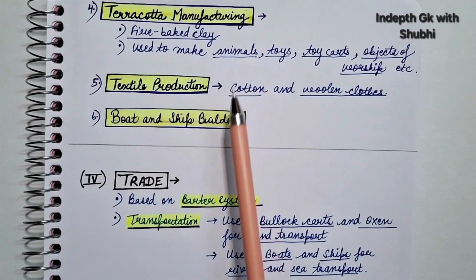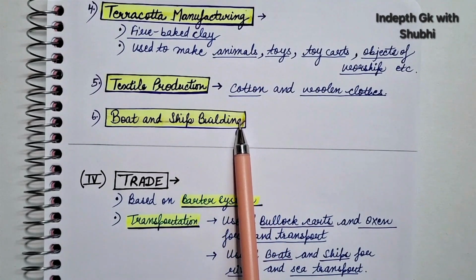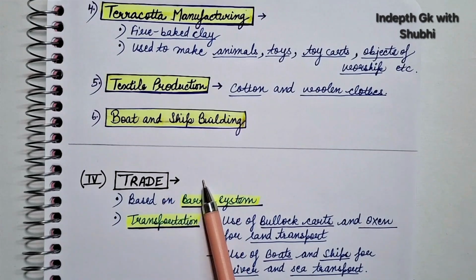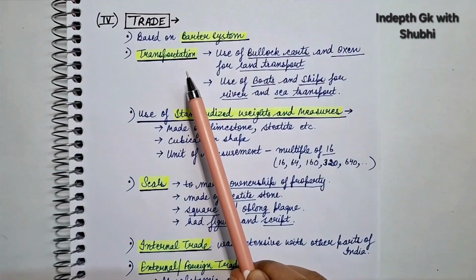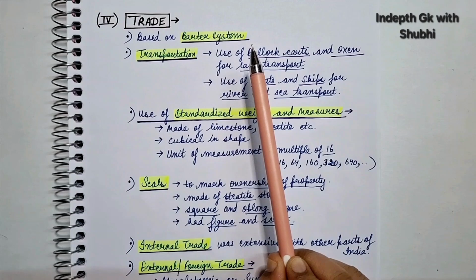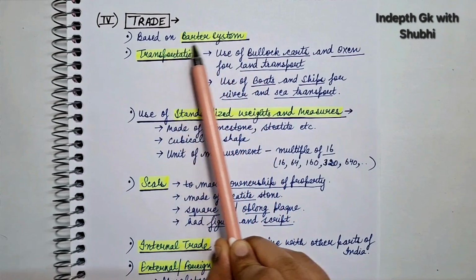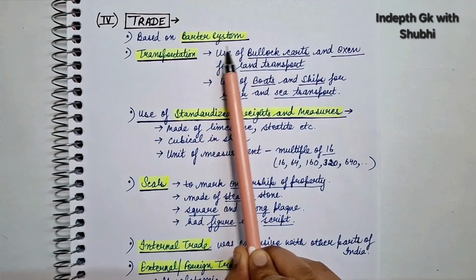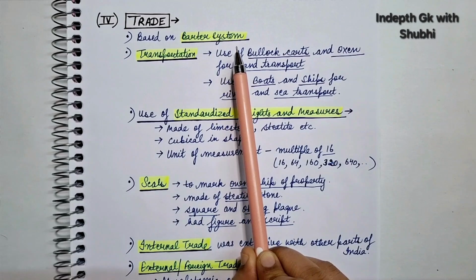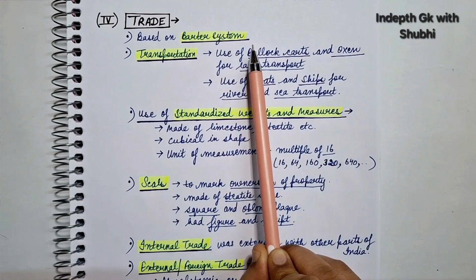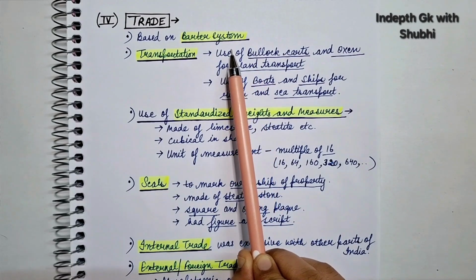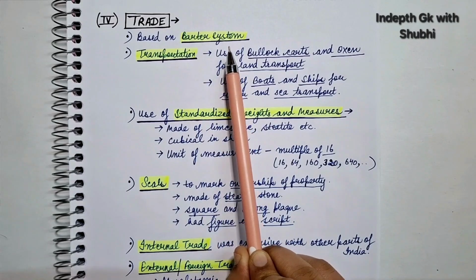So we have discussed all about the industry and crafts production. Next we will discuss about the trade of Indus Valley civilization. So the trade was based on barter system. Barter system is the one in which goods were exchanged for goods. सामान के बदले सामान दिया जाता था. There was no coinage or currency. So barter system was there.